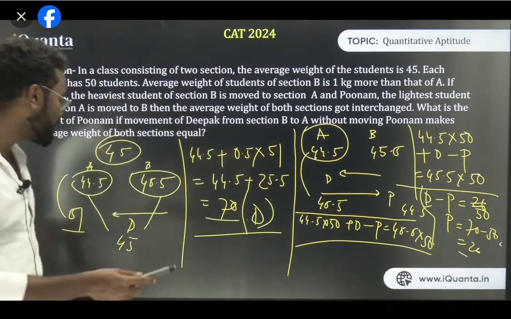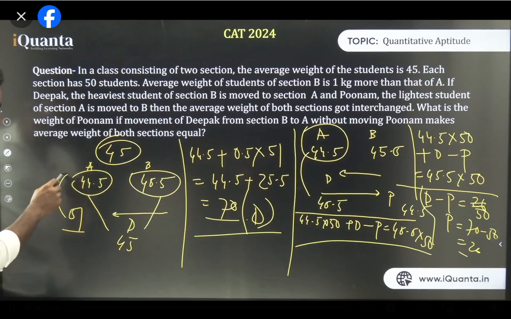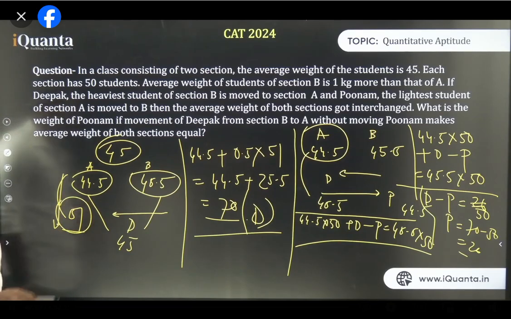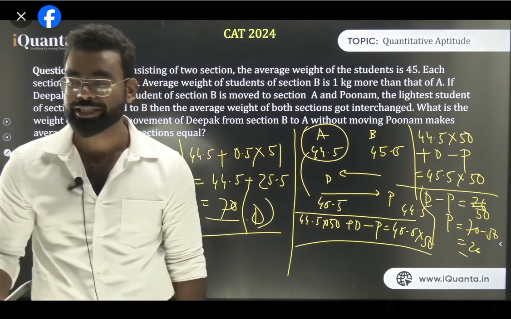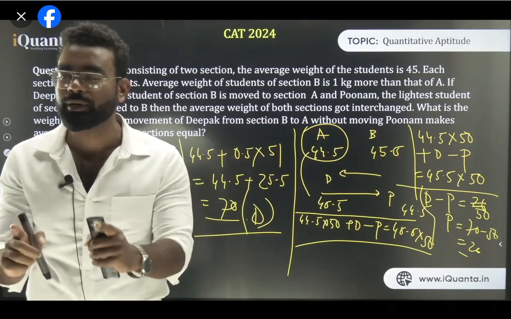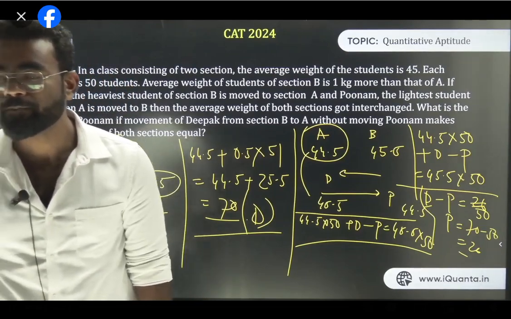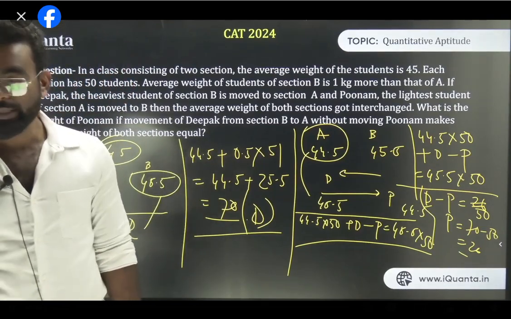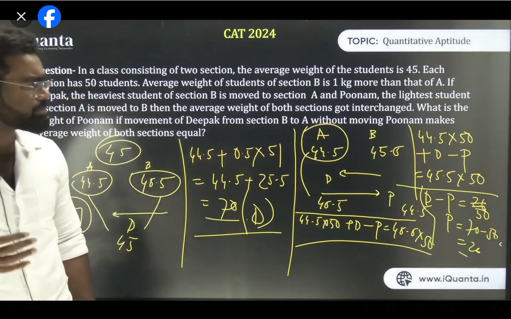How did I bring 51? When only Deepak is moving from this to this section, then the number of people in section A will be 51, no? If only Deepak is moving from section B to section A, what is the number of people in section A? 51. Only Deepak. This is the easiest method. There is another method, but it is much more complicated.